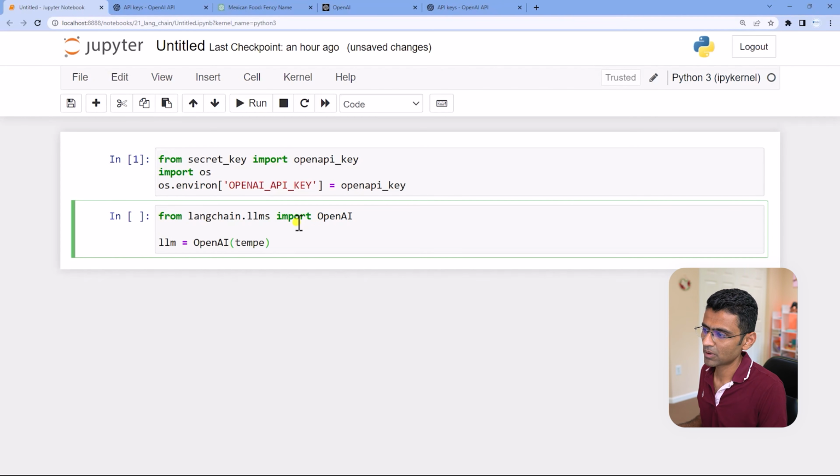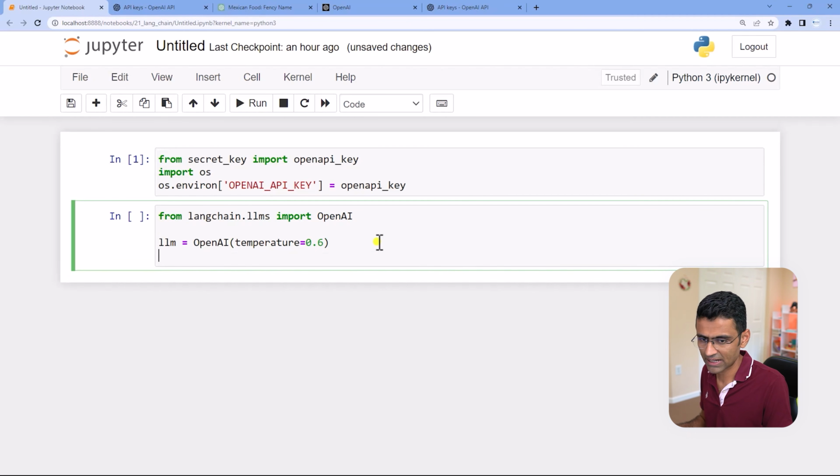It has a variable called temperature. Now what temperature means is how creative you want your model to be. So if the temperature is set to, let's say, 0, it means it is very safe, it is not taking any bets. But if it is 1, it will take risks, it might generate wrong output, but it is very creative at the same time. I tend to set it to 0.6, 0.7, things like that.